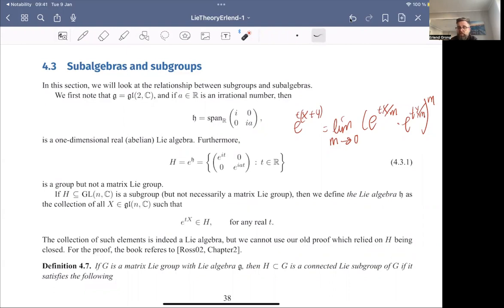So we've seen earlier that Lie algebra homomorphisms can correspond to a Lie group homomorphism. If the group is simply connected, then we can always integrate this. It may be true for other groups, but we don't know in general. So next we're going to talk about subalgebras of a Lie algebra.